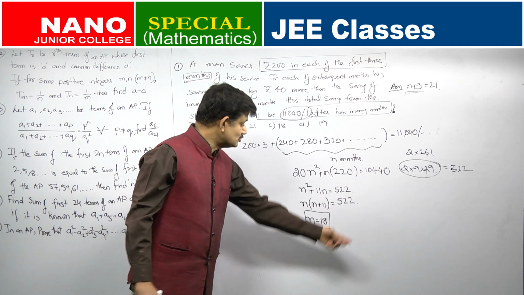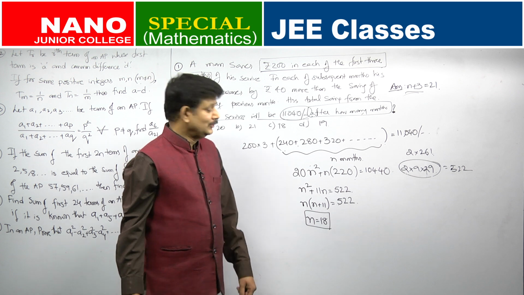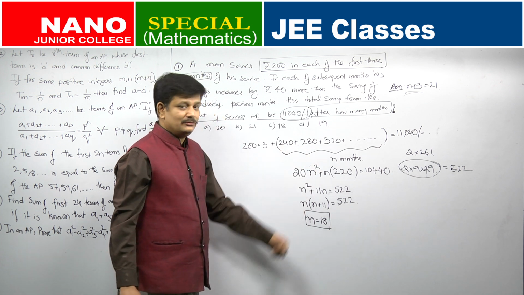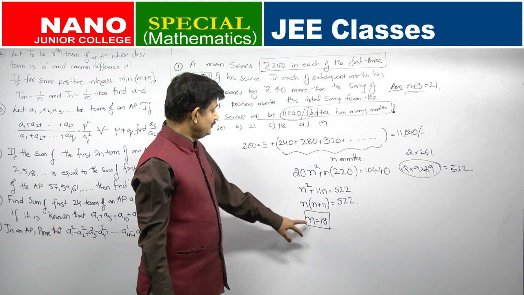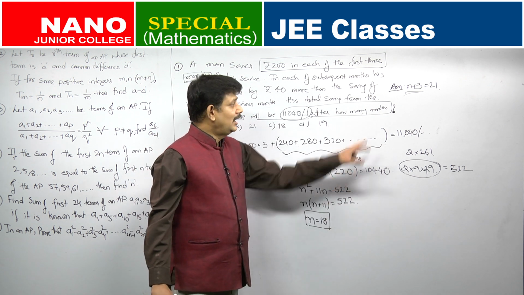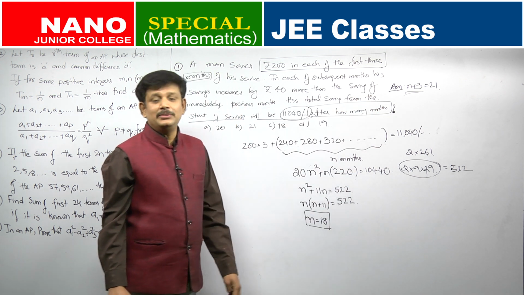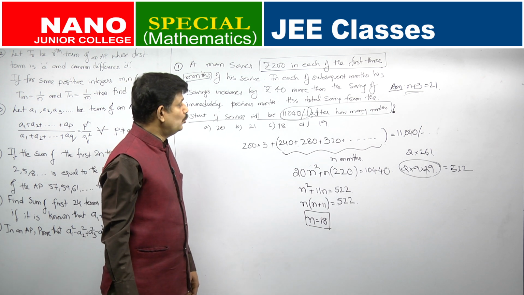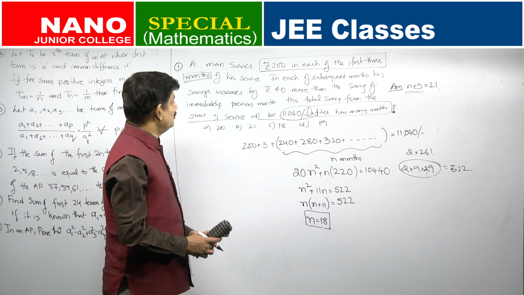Another answer you will get is a negative number. Okay. So, negative numbers cannot be number of terms, number of months. So, we take n is equal to 18, and what will be your answer? 18 plus 3, which is 21. So, 21 months he will be able to do this saving.